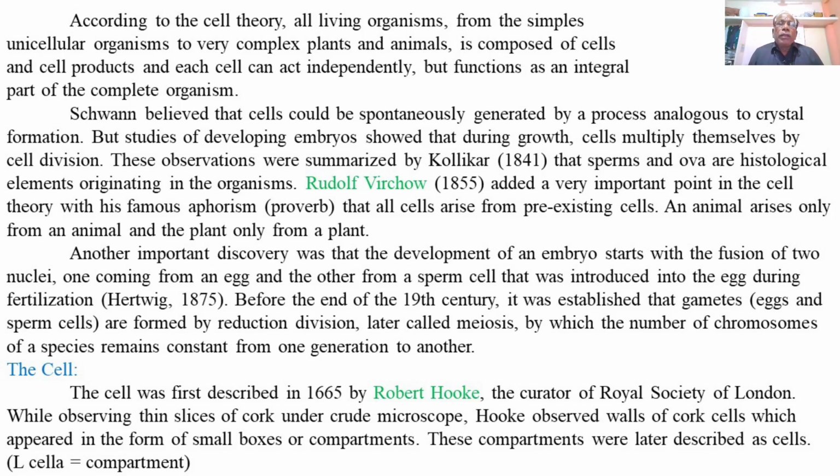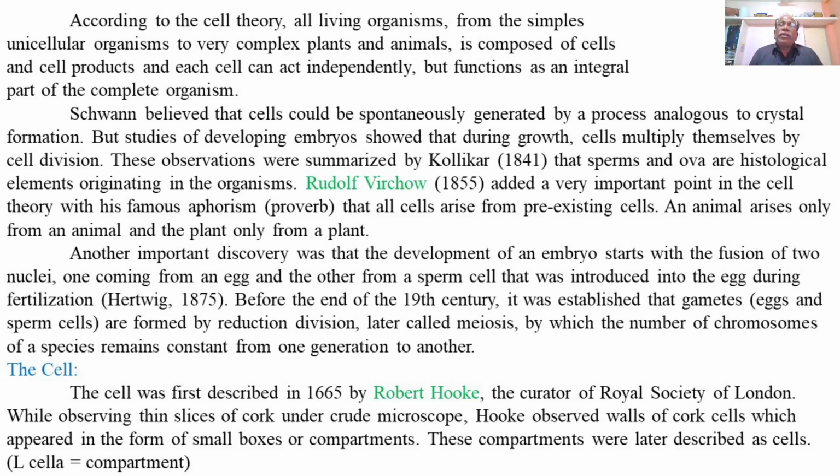So, before the end of the 19th century, it was established that gametes, that is egg and sperm cells, are formed by reduction division. Later, this process was called meiosis, by which the number of chromosomes of a species remains constant from one generation to another.